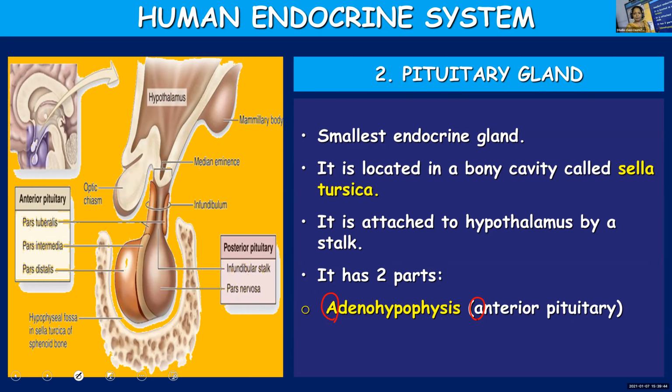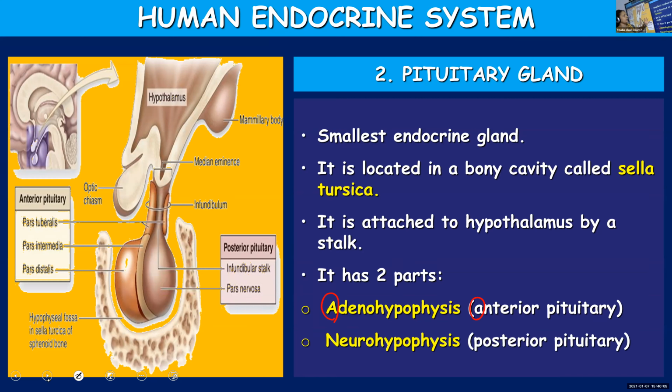A particular region in the adenohypophysis is specifically known as the anterior pituitary, but we can generally say the anterior pituitary is also known as adenohypophysis, and the posterior pituitary as neurohypophysis.